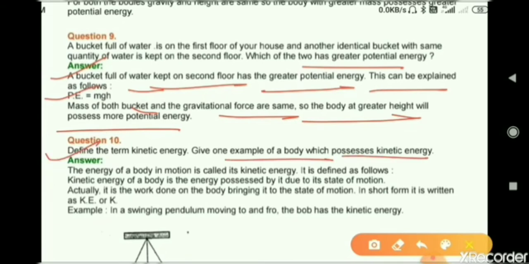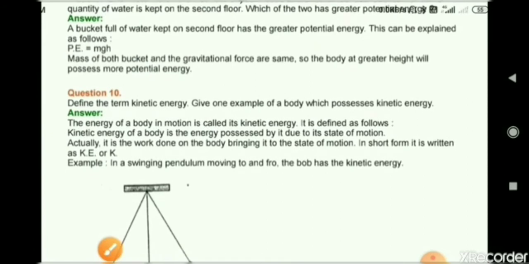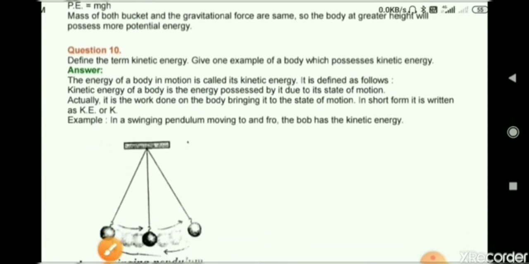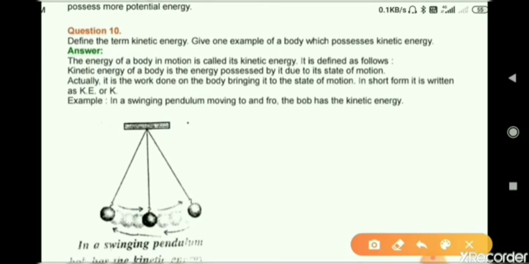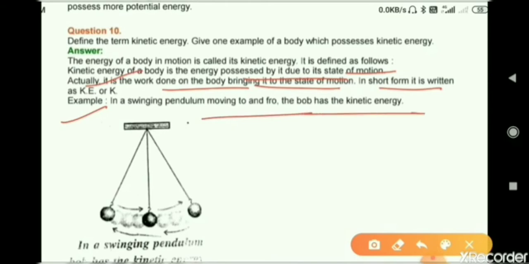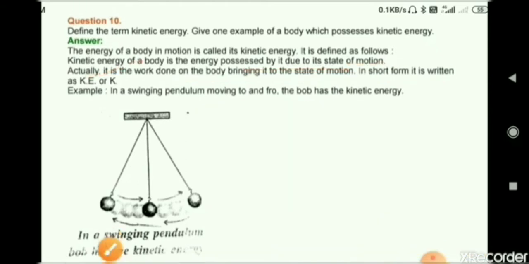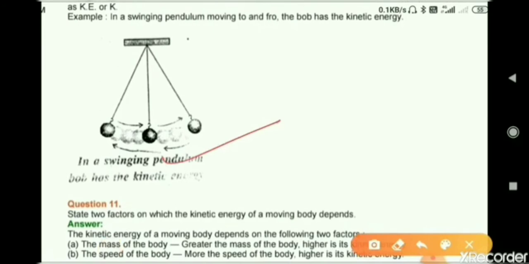Answer. The energy of a body in motion is called kinetic energy. It is defined as the energy possessed by a body due to its state of motion. Actually, it is the work done on the body bringing it to the state of motion. In short form, we can write it as K.E. And example, a swinging pendulum moving to and fro, the bob has a kinetic energy. This picture you can make.